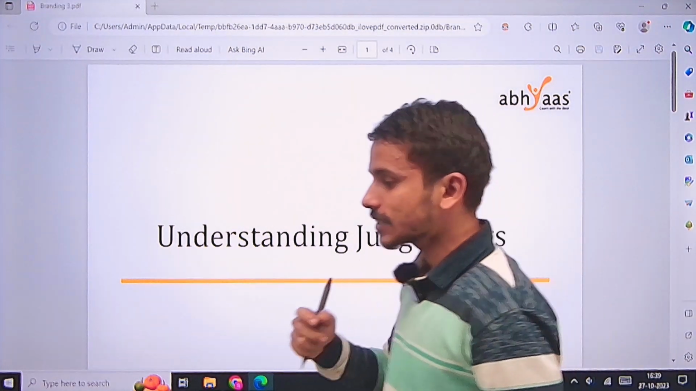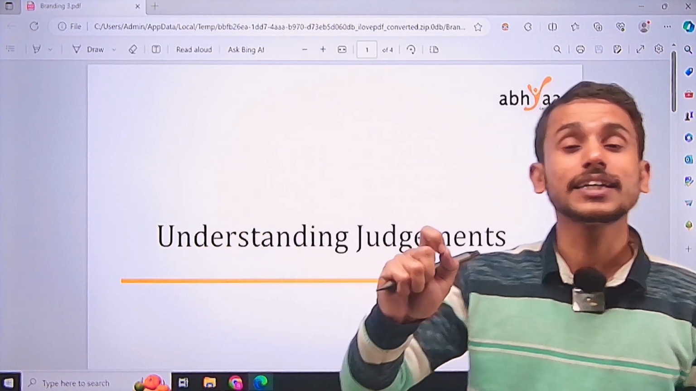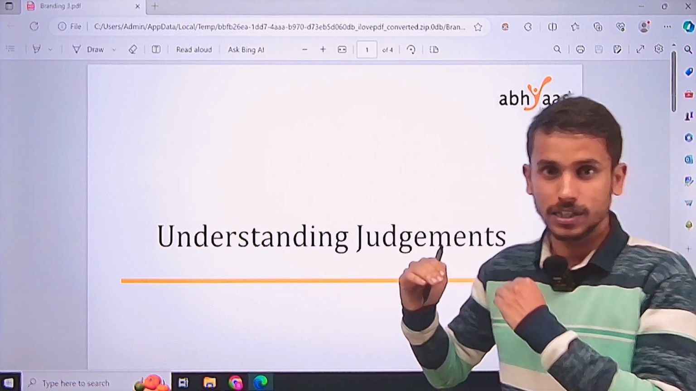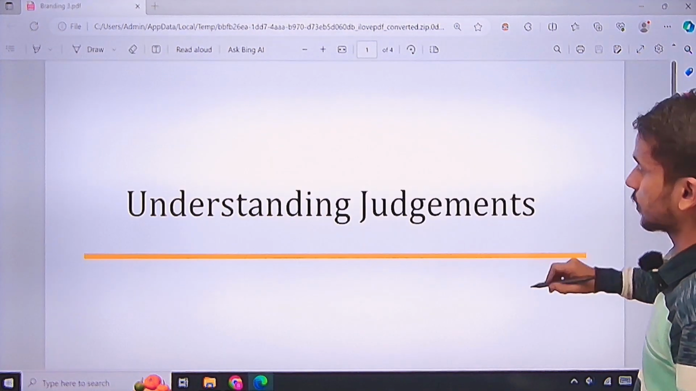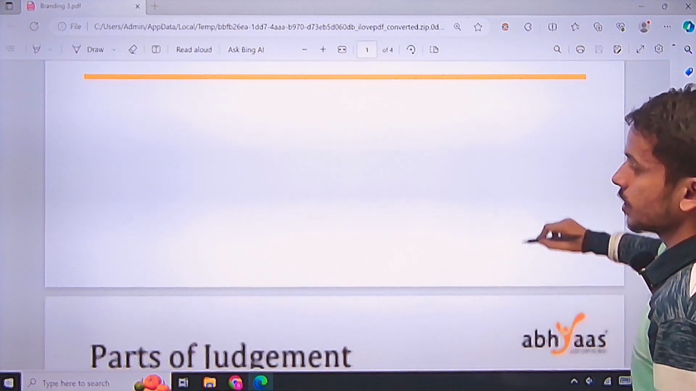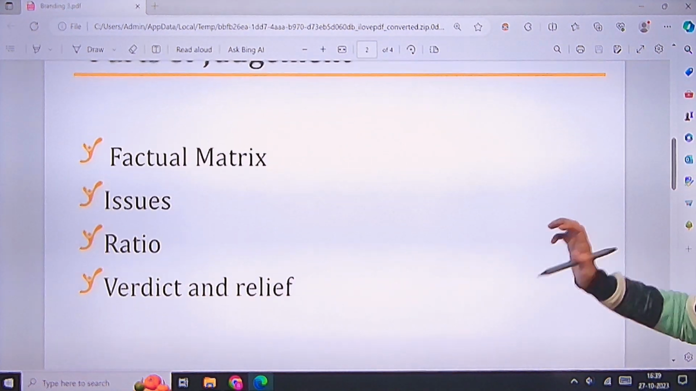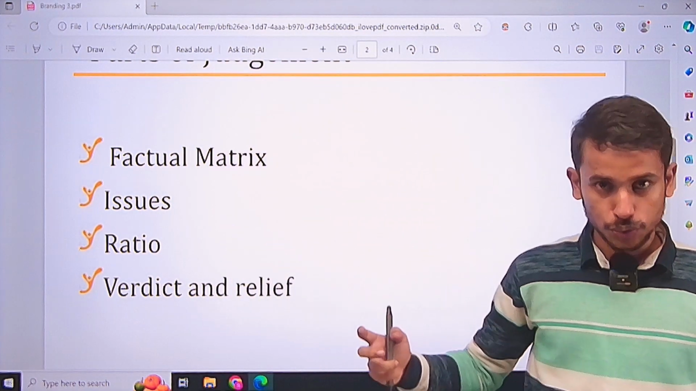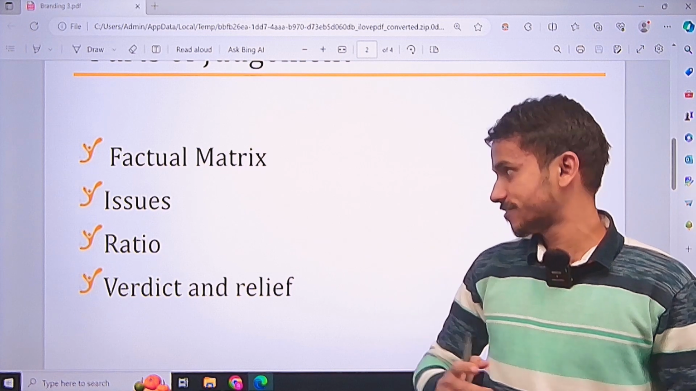A lot of students think that a judgment is the judge saying that this is correct, this is wrong. No, a judgment contains multiple things, and you have to understand what part of the judgment is being used to ask a particular question. So let's understand what a judgment is. What are the parts of the judgment? The judgment contains 4 parts. First is factual matrix, second is issues, third is ratio, and fourth is verdict and relief.